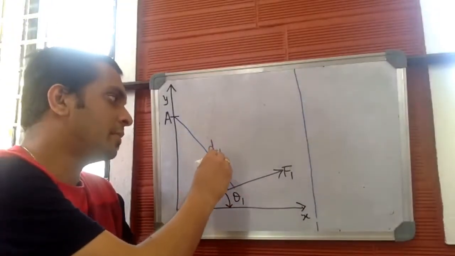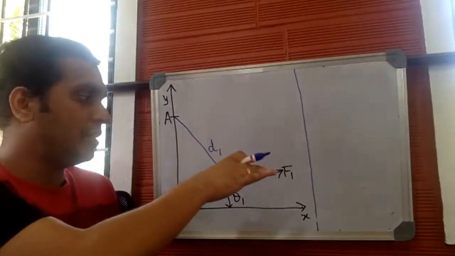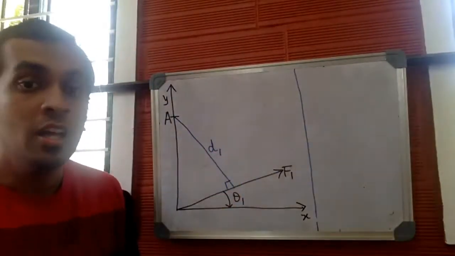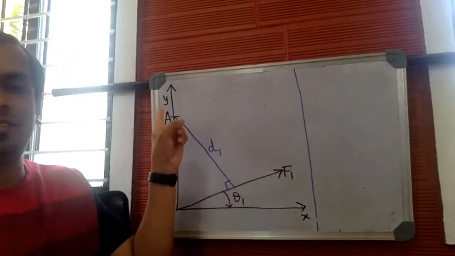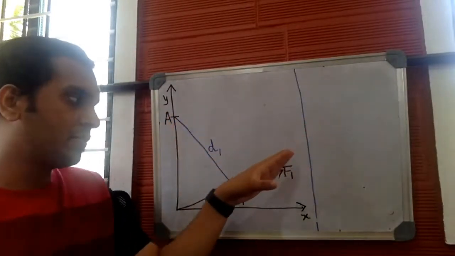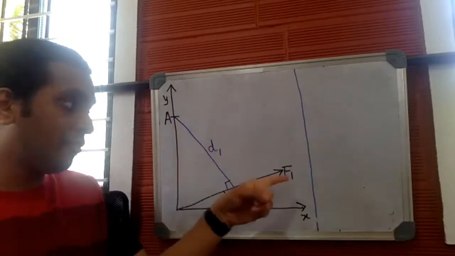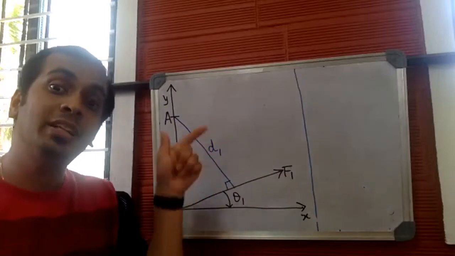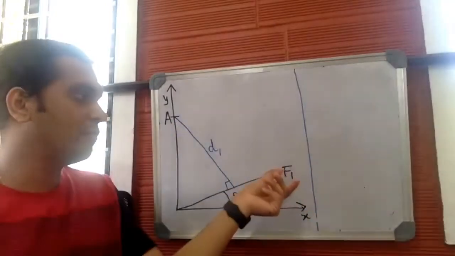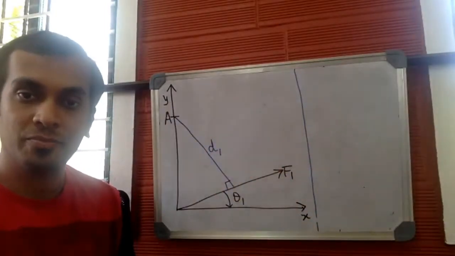And let me write the perpendicular distance as d1, which is associated with the force F1. So what is d1 here? d1 is the perpendicular distance from the line of action of force F1 to point A. We need this particular distance in order to find the moment produced by force F1 about point A.